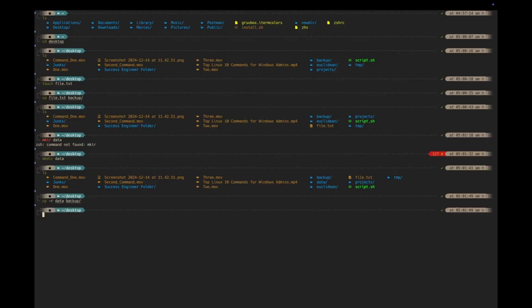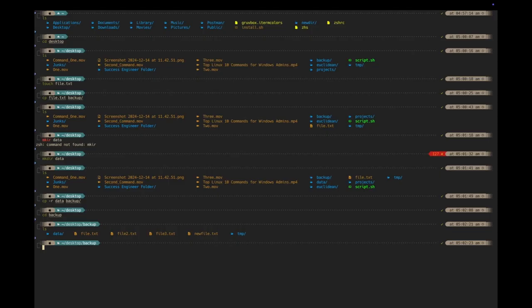Right, now let's get into the backup directory and see what we have in there. Let's list what we have. Now you can see we've copied the data directory in there. You can see the text file that we copied earlier. So what we do next is to